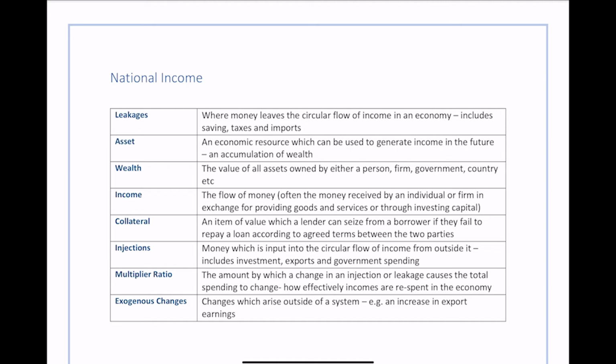Then we've got collateral. Collateral is an item of value which a lender can seize from a borrower if they fail to repay a loan according to agreed terms between the two parties. What this means is if I give you a loan and you might not be able to pay it back and I'm not sure about that, then I'll say, fine, I'll give you this loan of £50,000.